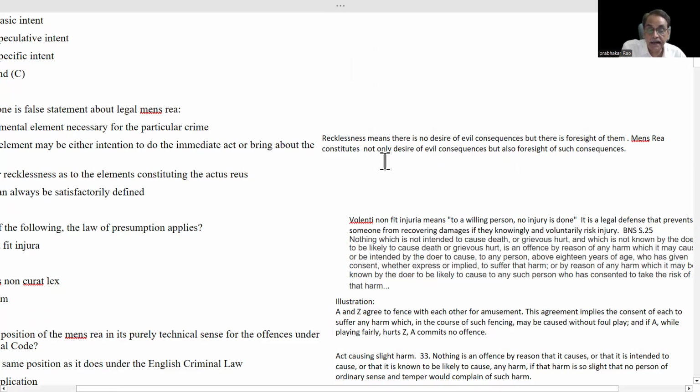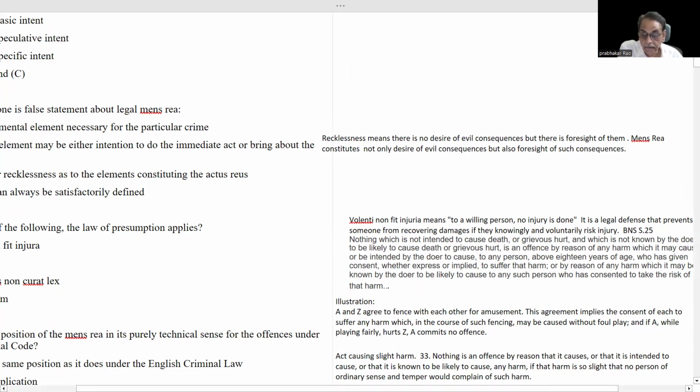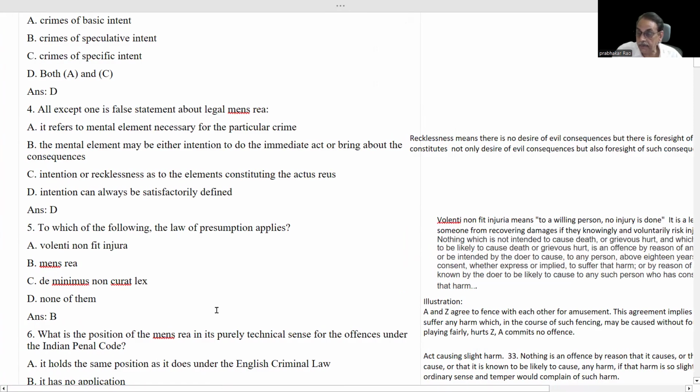That is the thing. Recklessness means there is no desire of evil consequences, but you can guess that it will happen after the act is completed. We have to understand the difference between recklessness and negligence also. Negligence will come later on, we will see that thing also.